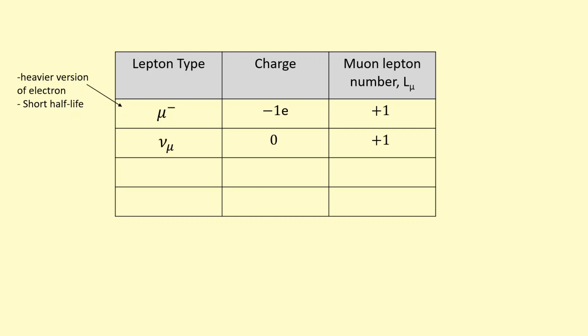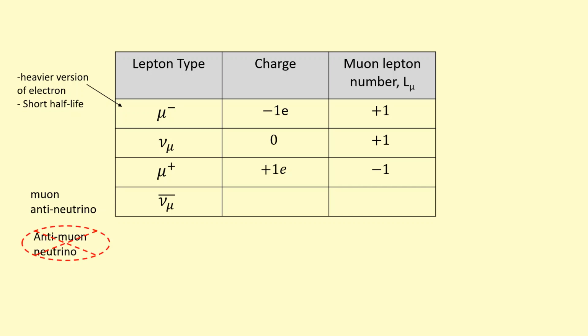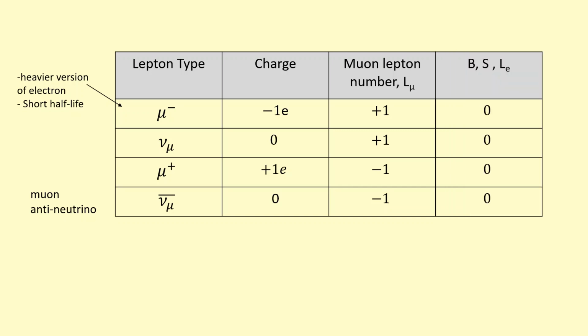And they come with a corresponding neutrino as well. So this is a muon neutrino, again 0 charge, and because it's a particle and a lepton at the same time, it's got a +1 muon lepton number. And then the corresponding antiparticles, which is the anti-muon, so it's got a positive charge and a muon lepton number of -1, and then here we've got to be careful pronouncing, this is the muon anti-neutrino, not the anti-muon neutrino. That is not how you name this particle. Again these have a charge of 0 and a muon lepton number of -1. The baryon number, strangeness, and electron lepton number for all these are 0, as we'd expect.